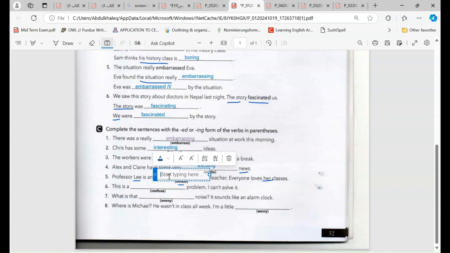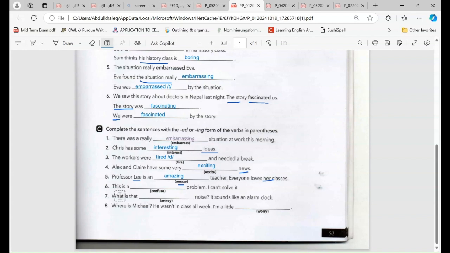She is an amazing teacher. Why amazing? Because we are talking about her character. Professor Lee is an amazing teacher. Everyone loves her classes. So we are talking about her classes.